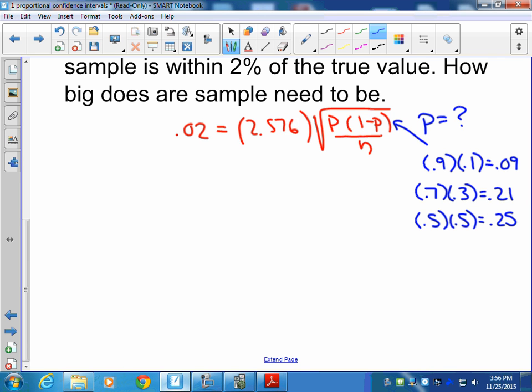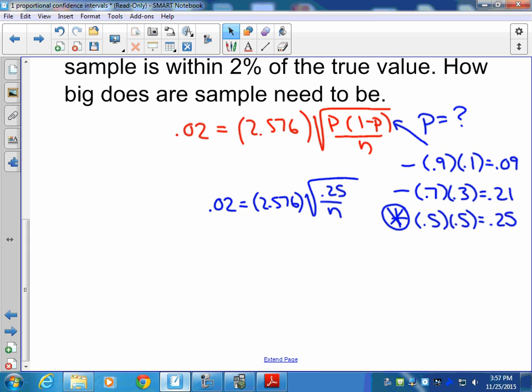Now remember, our goal here is to make sure that we're getting the appropriate sample size for this situation. Since we don't know which of these three the true value is closer to, we want to give ourselves as much room for error as possible and just work with 0.5, 0.5 for our p-values. So now we can substitute that piece in. 0.02 equals 2.576 times our standard error, the square root of p times 1 minus p, which is 0.25, over n. And now from here, we're going to start working through to get our solution.